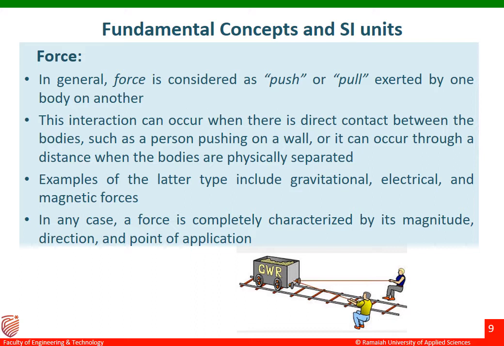This interaction can occur when there is direct contact between the bodies, such as a person pushing on a wall, or it can occur through a distance where the bodies are physically separated. You can see the example displayed on the screen at the bottom side. Examples of the latter type include gravitational, electrical, and magnetic force.